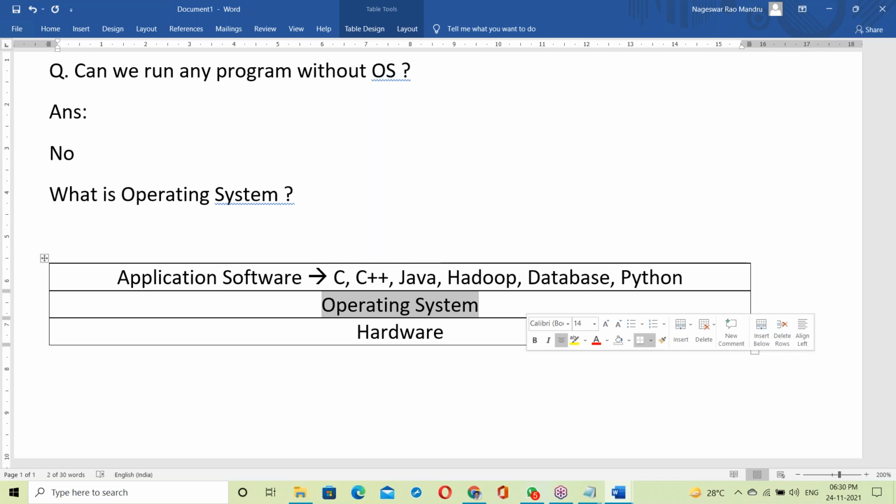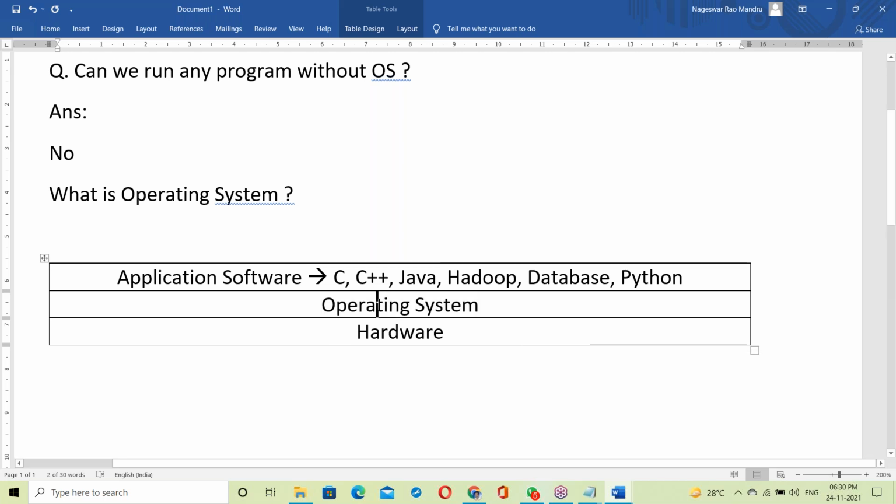On top of it, everything is running here. So OS is giving a platform for the C language, C++, Java, and all this, right? Just it's giving a platform. That means OS is acting like a platform. On top of it, all are running.